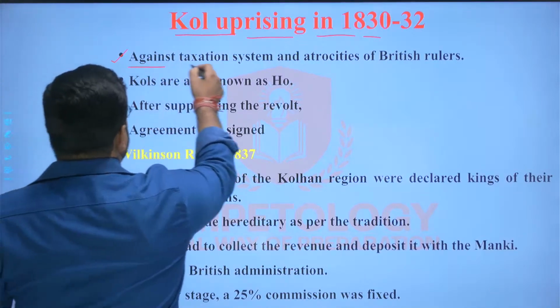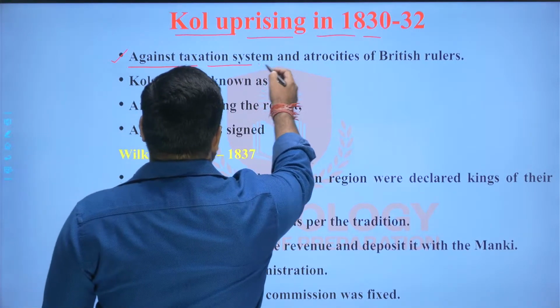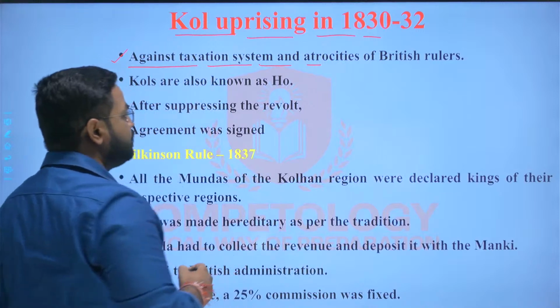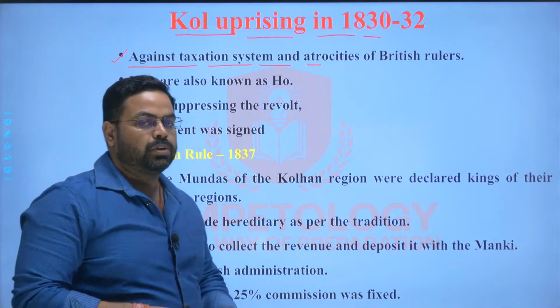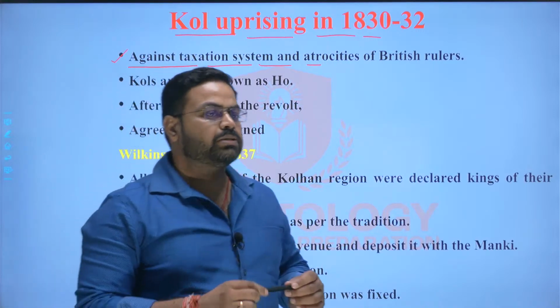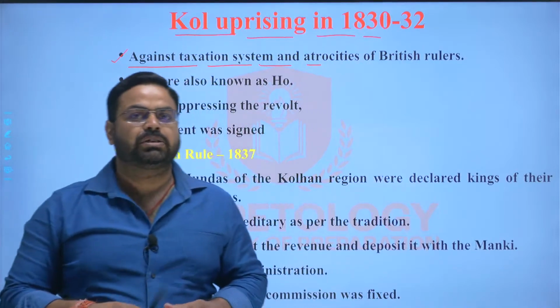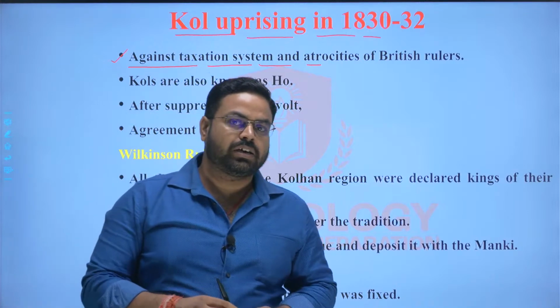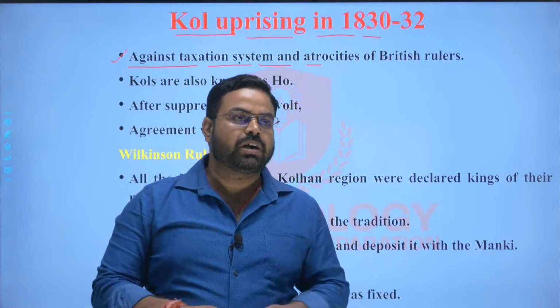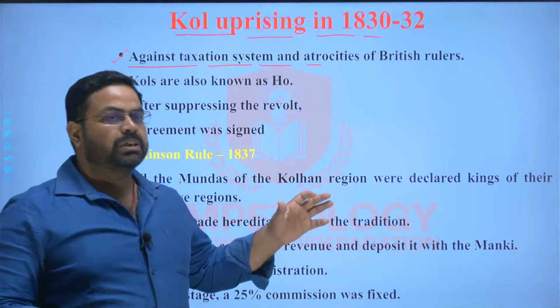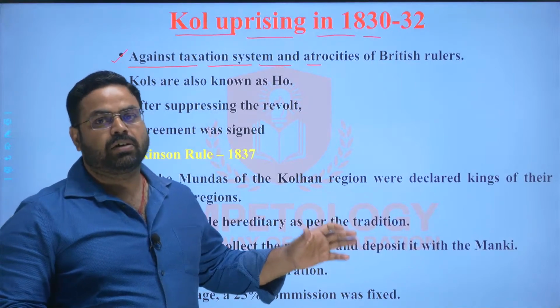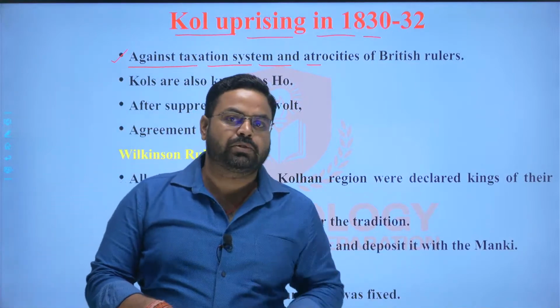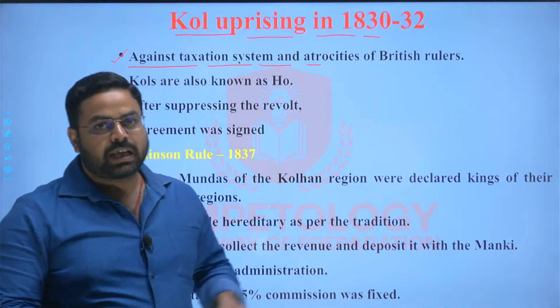So this uprising was against the taxation system and the atrocities of the British rule. After the advent of the British rule, the taxation system became atrocious. The tax was being collected on the sunset rule. मतलब क्या हुआ? That the Britishers will give a deadline that on this date till evening you have to pay the tax.